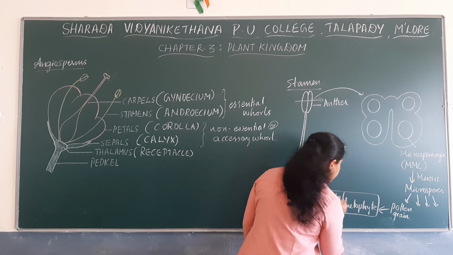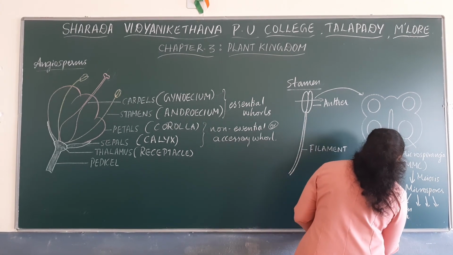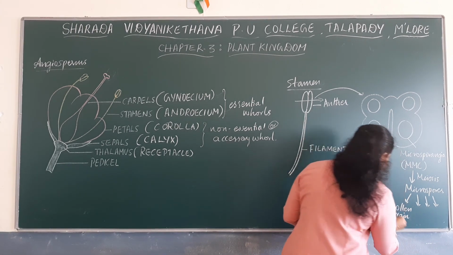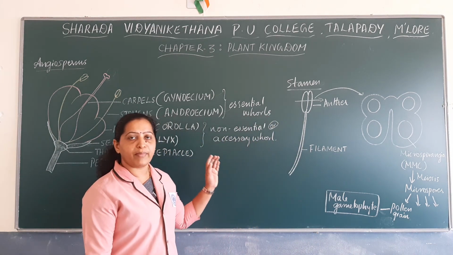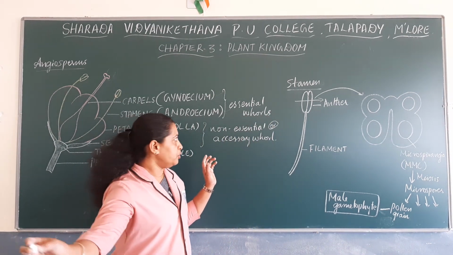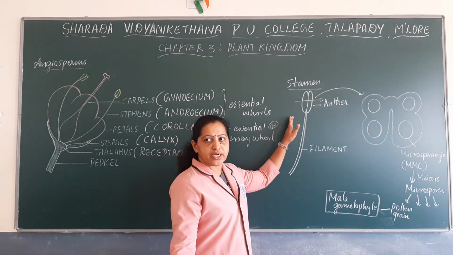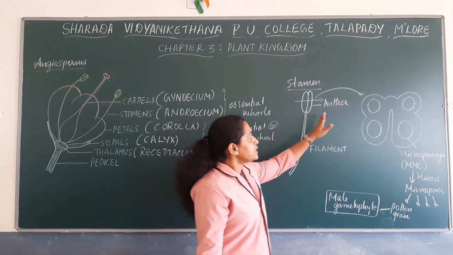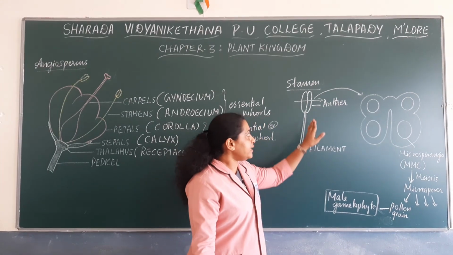Pollen grain represents the male gametophyte of angiosperm. Hope you understood about the male reproductive unit. The male reproductive unit is stamen. Stamen consists of filament and anther.